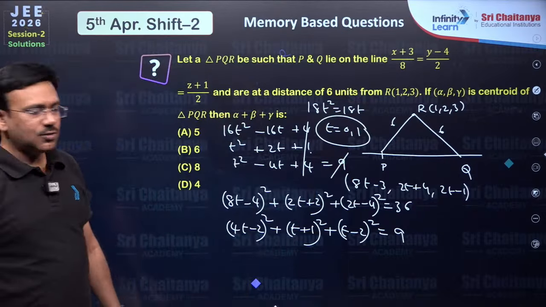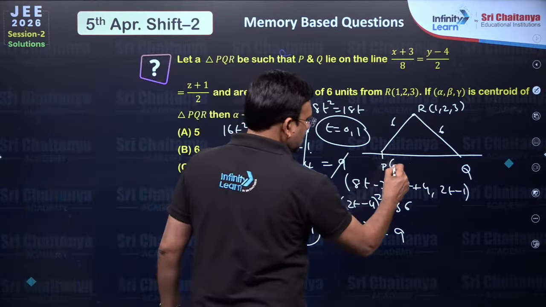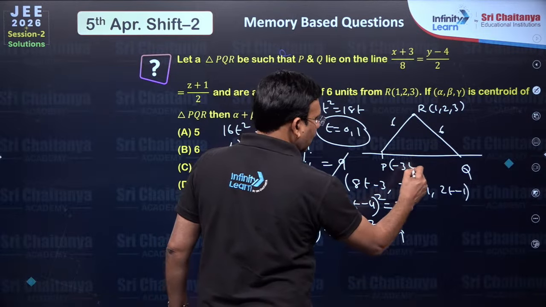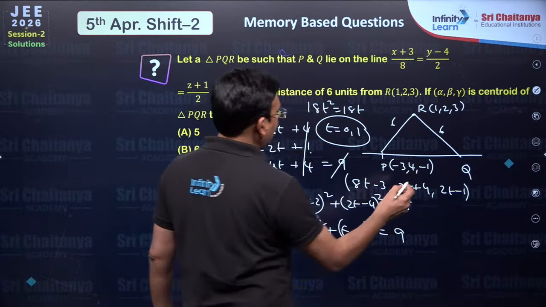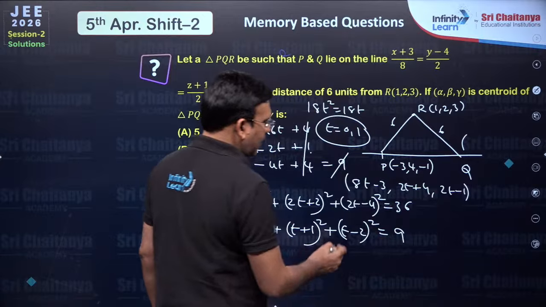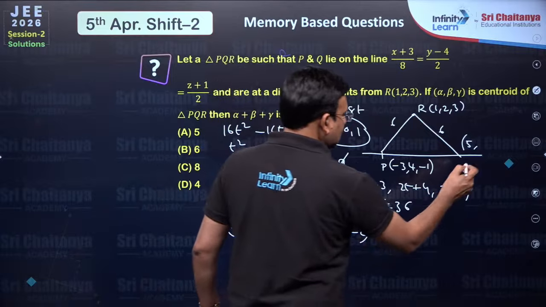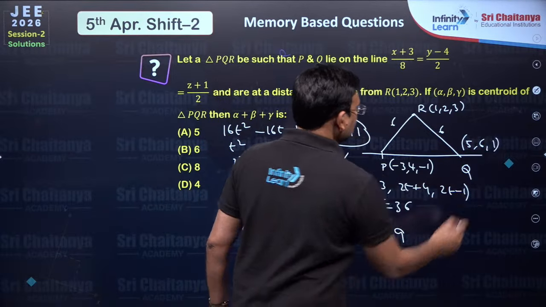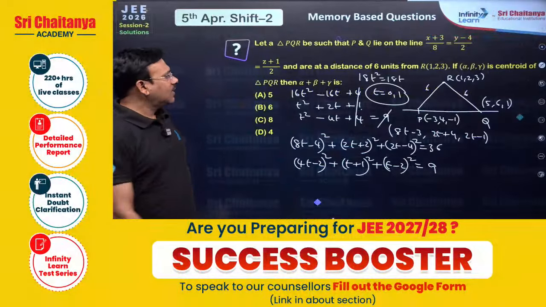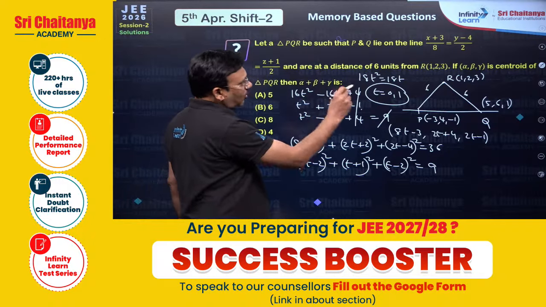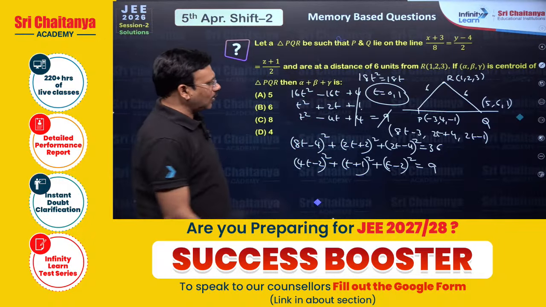If t is 0, dear students, this point is going to be minus 3, 4, minus 1, and if t is 1, this point is going to be 8 minus 3, 5, this is 6, 1. So, we got 3 points PQR.